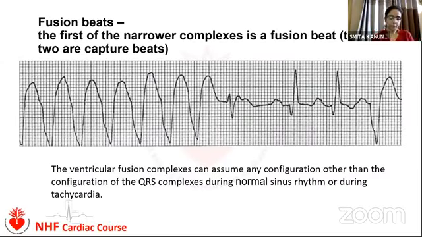Now the fusion beat. A fusion beat occurs when a sinus beat and a ventricular beat coincide to produce a hybrid complex. The fusion complex can assume any configuration other than the configuration of the tachycardia or the normal sinus complex. This is the fusion complex, this is the tachycardia, and this is the normal sinus complex. That means this is the captured beat. So the fusion gives a configuration not related with the normal sinus rhythm, neither related with the tachycardia complex. It's a different configuration. That is the fusion beat.